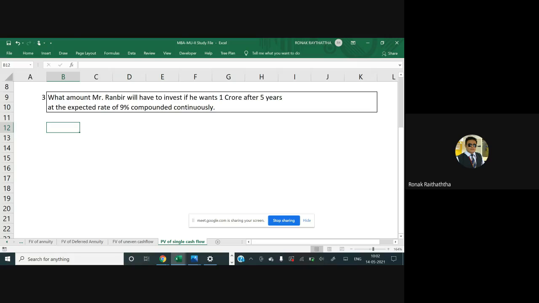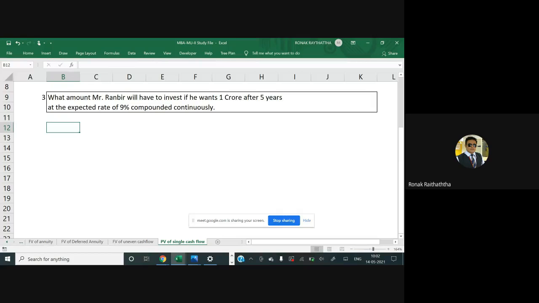So when it comes to the present value, the majority of the people are aware that it is more about loans, because in graduation as well, or I have seen in some of the other classes as well, when the PV comes, people think it's about a loan. No, it can be used for the investment perspective too.